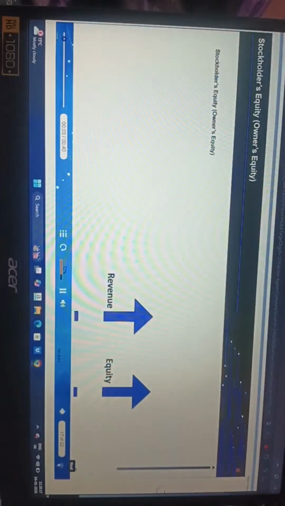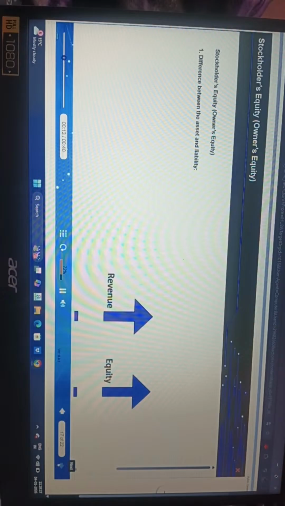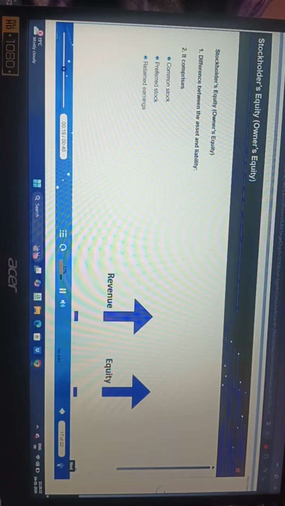Another section in the balance sheet is stockholders' equity. It is also called owner's equity, if the company is a sole proprietorship firm. The stockholders' equity is the difference between the assets and liabilities. It is the book value of the company. It comprises common stock, preferred stock, retained earnings, and current year's net income.